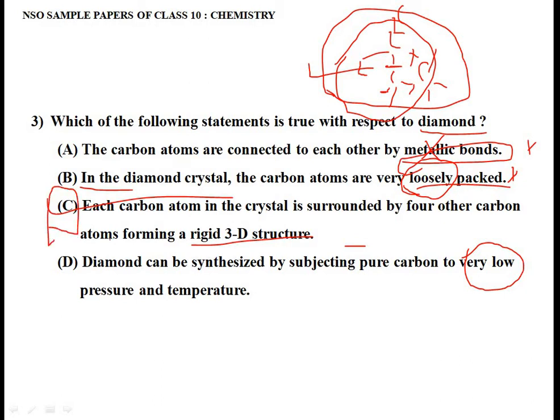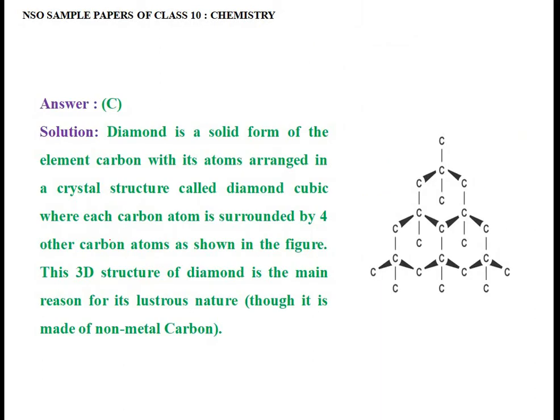So let's check our answer. Here you can see the answer is C, and the solution says diamond is a solid form of the element carbon with its atoms arranged in a crystal structure called diamond cubic, where each carbon atom is surrounded by 4 other carbon atoms, and this 3D structure of diamond is the main reason for its lustrous nature. Because we know that diamond has a shiny surface. It is lustrous in nature, and we know that non-metals are non-lustrous. Though it is made up of carbon, which is a non-metal, diamond is an exceptional case. It is lustrous in nature.